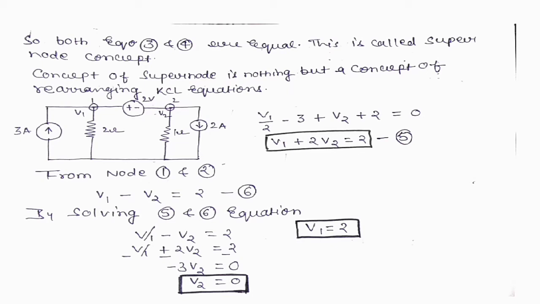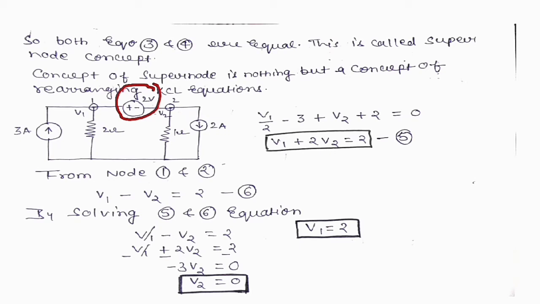The first equation, as we have seen previously, is V1 by 2 minus 3 plus V2 plus 2 equal to 0. Then we get the equation V1 plus 2 V2 equal to 2. Where do we get the second equation? It is very simple. Whatever nodes and voltages you assume, if there is a voltage source connected in between, that's why we apply the supernode.